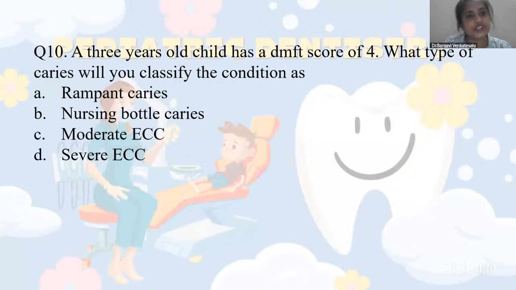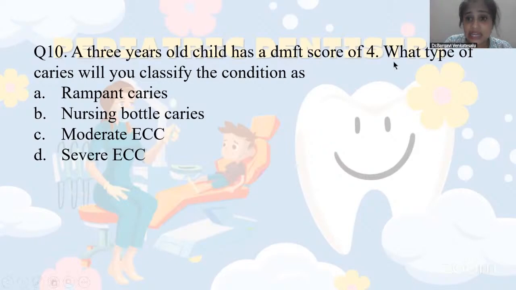So the last question here is, a 3-year-old child has a DMFT score of 4. What type of caries will you classify the condition as? Now, for a 3-year-old child, you can say it can be nursing bottle caries or early childhood caries, not rampant caries, because rampant caries is also seen in permanent teeth. At 3 years, a child is not going to have any permanent teeth. So you can give it as nursing bottle caries or ECC.